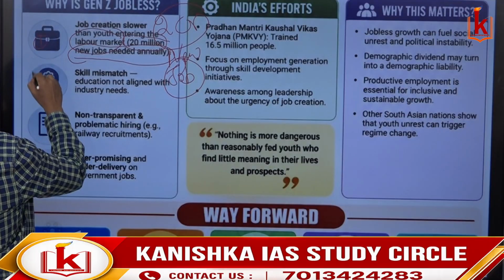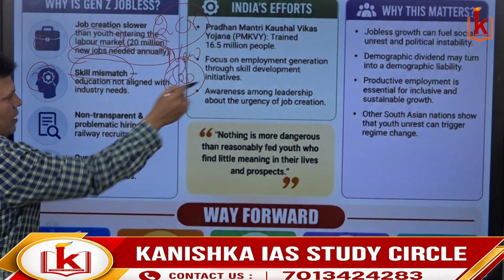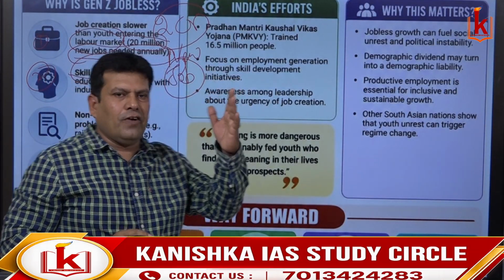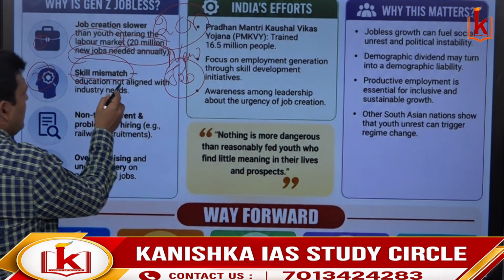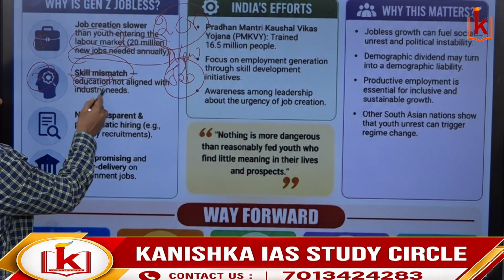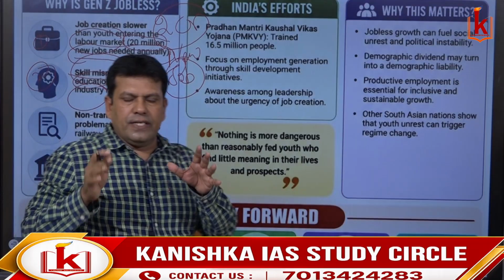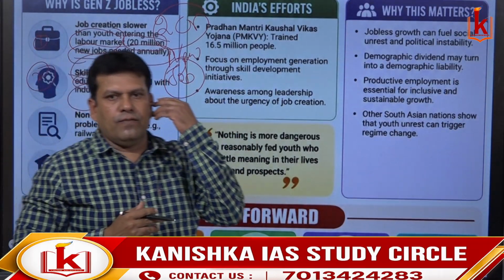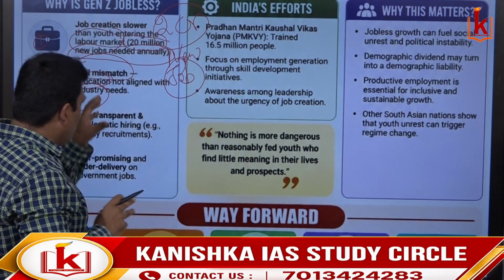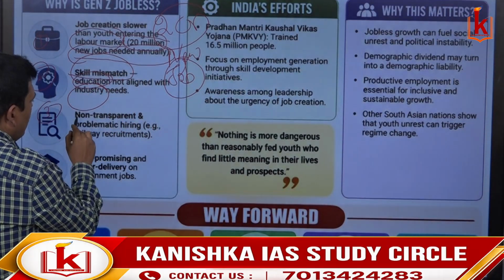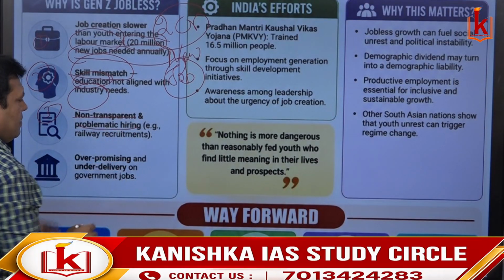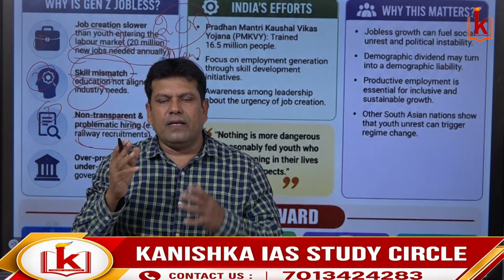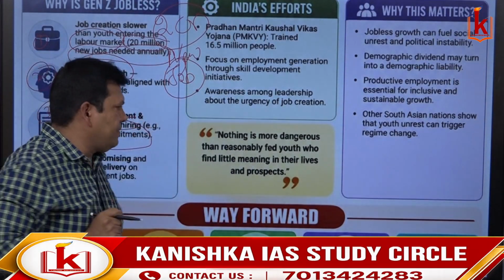And the second point is that there is a skill mismatch. We have already said that formal skill training is only 5%, so there is a gap of 95%. The skill mismatch is between the education provided and the industry needs. The education is not aligning with what industry is expecting, so the workforce doesn't have the skill. Coming to the third point, we have non-transparent and problematic hiring, for example railway recruitment, where discrepancies, corruption and malpractices happen in the recruitment process.